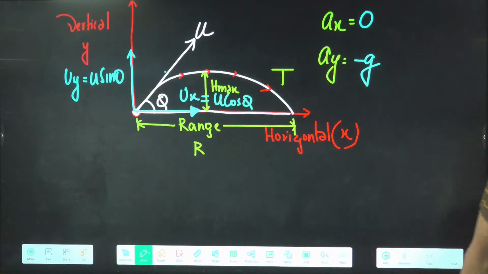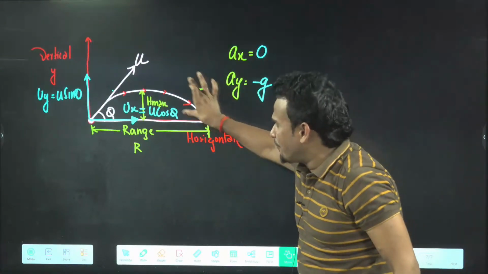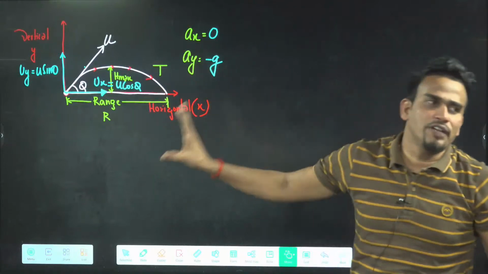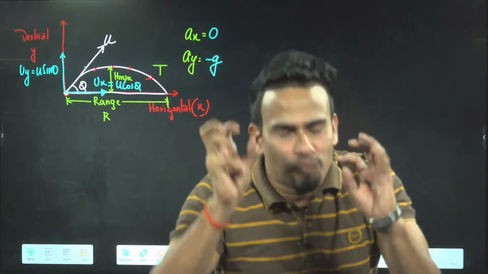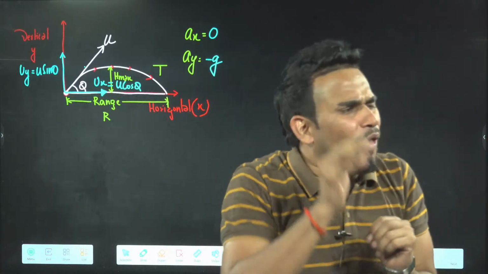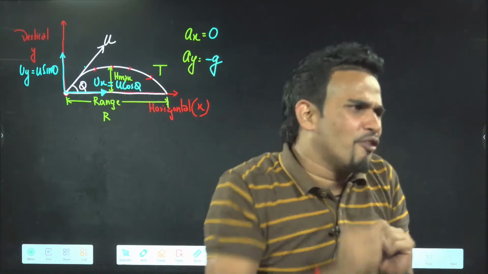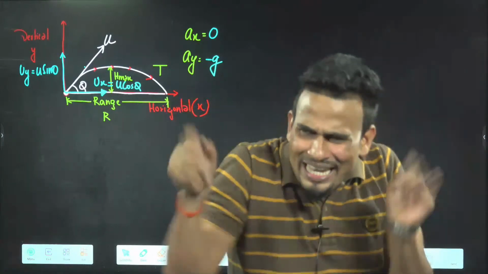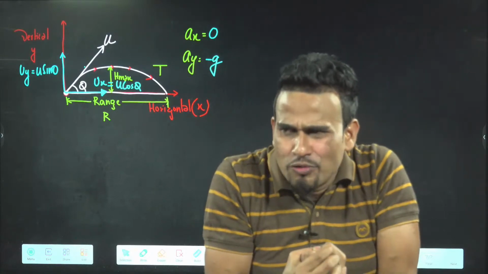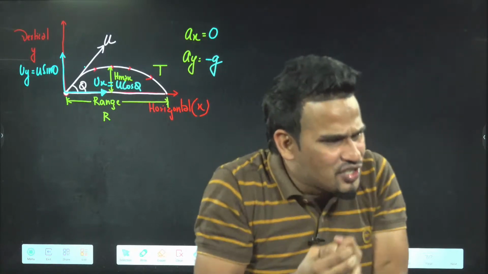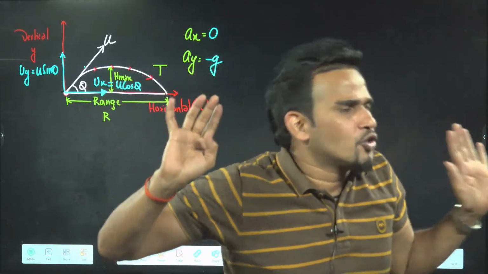So always remember, this is a very basic point. This will help us to calculate everything. I'm just collecting the basic points which we require. In projectile motion, once you throw the ball, the ball is in air. If you are sitting on your bed and jump from there, once you jump you will be in air. Once you are in air, only gravity will act on you. So you'll have only acceleration due to gravity, that is vertically downward, minus g. In horizontal there is no force, so acceleration in the horizontal direction will not be there. So this is one thing we have got.